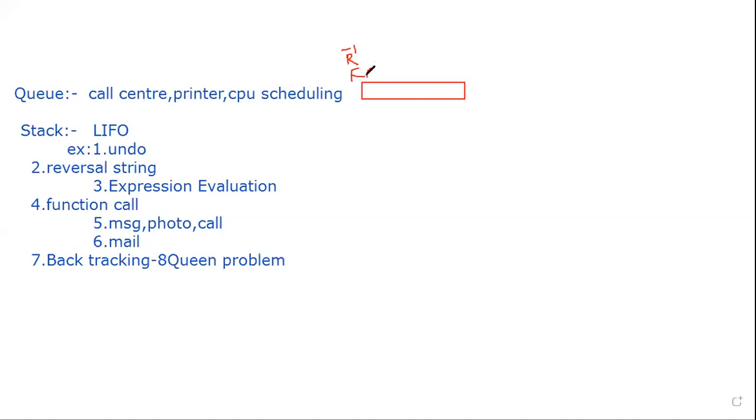When the first element is added, it will be added to the 0th position, and when the second element is added, it will be added to the first position. So your front remains at its position. When data keeps being added, your rear keeps being incremented. So your insertion is done at the rear end, and the deletion is done at the front end. This is what happens in a queue.